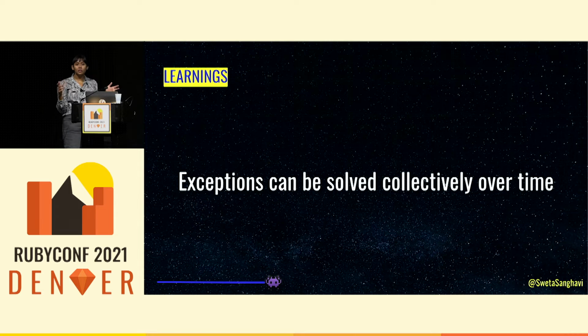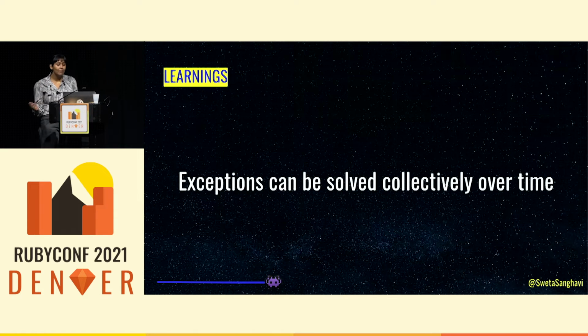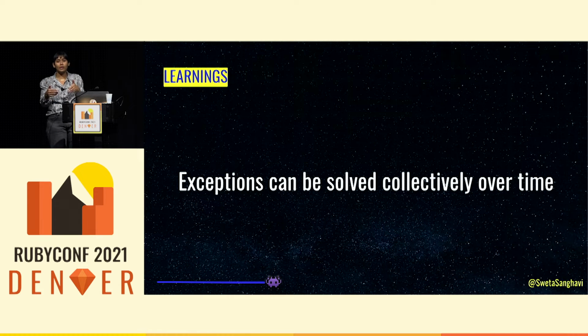Other kinds of small things you can do, like refactoring out a Law of Demeter violation so that next time the line from which the error was thrown is more useful. Or just starting a bug ticket and having a place to log what's going to happen next time, and being okay with allowing it to happen again and letting all of that be more data points to support a broader solution. It also allows you to try something right now and push forward the exception for the next person to take over next time, and start putting patterns into our app for dealing with exceptions that we were seeing a lot of.